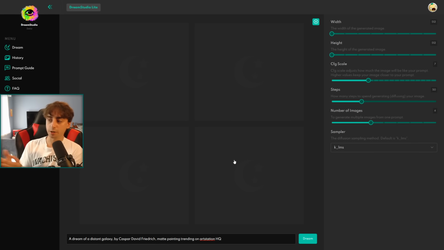So for DALL-E 2 at their base level, of course, we get 4 images for 13 cents, where at the base settings here for Dream Studio, aka Stable Diffusion, we're getting it for about 4 cents. So at these base settings, that's about 3.25 times cheaper than DALL-E 2. And if you wanted a higher resolution image than 512 by 512, you could always generate an image with the base settings that are 1 cent per generation, and then use a free AI upscaler, which I'm making a video about very soon, to upscale that image using AI to a higher resolution, which is how DALL-E 2 works under the hood, by the way.